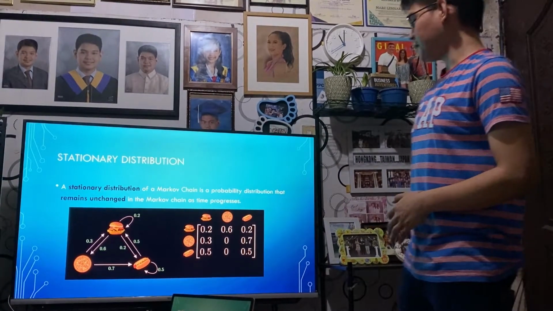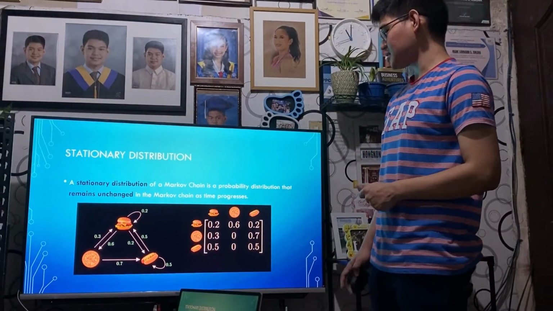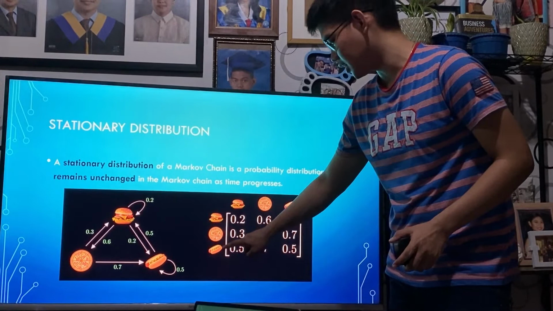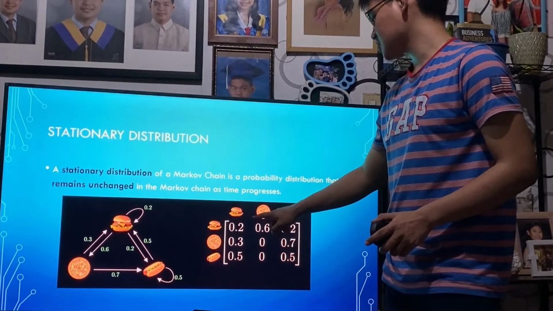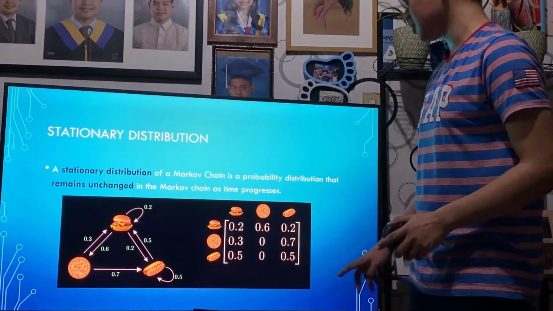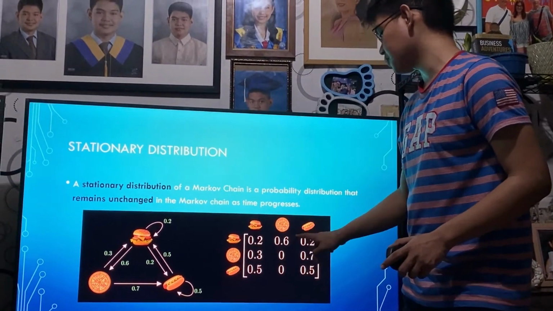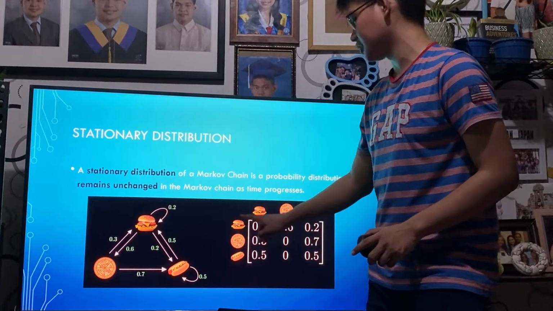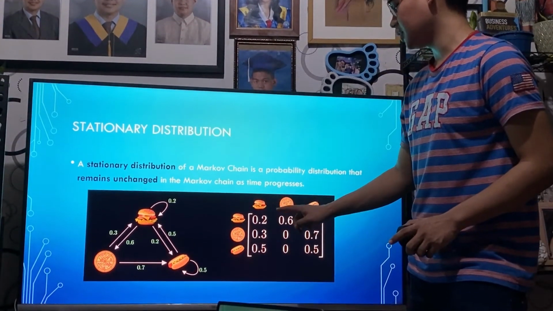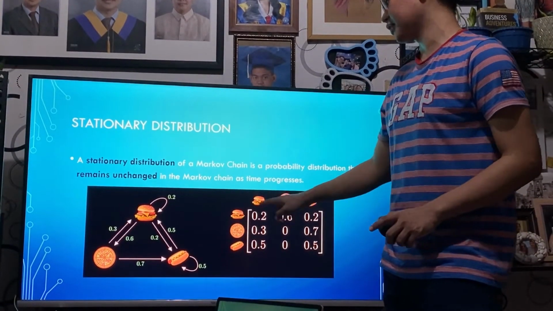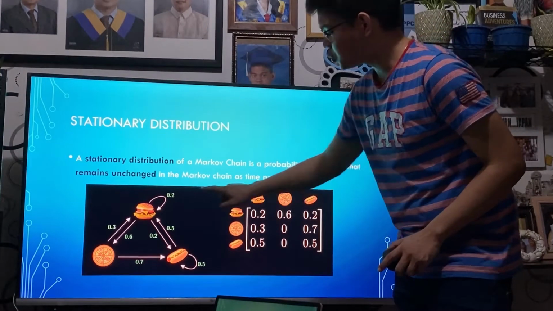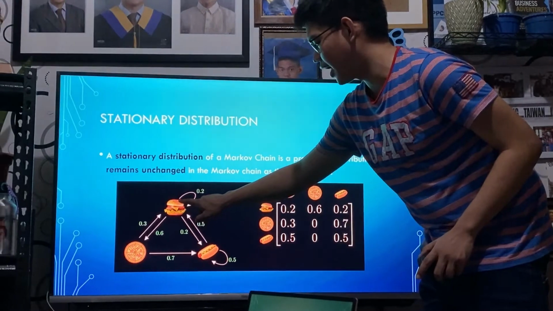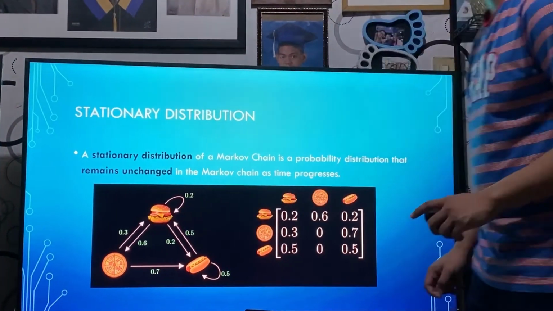First step is we draw a matrix of the probabilities. So in the y-axis we have burgers, pizza, and hot dogs. On the x-axis we also have burgers, pizzas, and hot dogs. And the numbers here correspond to the probability. Given that it's a burger day, what is the probability that tomorrow we'll still have a burger day, which is 0.2, which we can see from this diagram. So if we are on a burger day and tomorrow we'll have a burger day, that's a 0.2 probability.